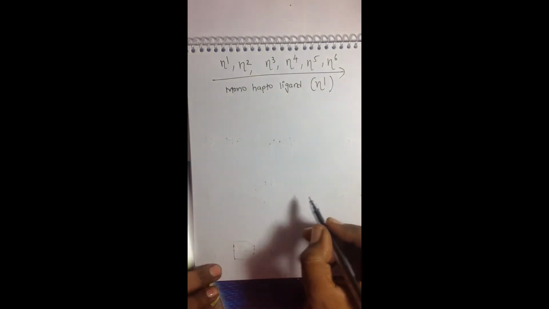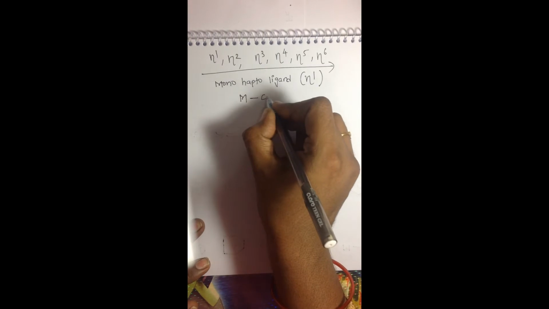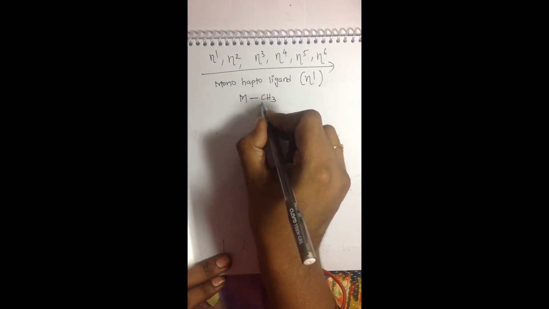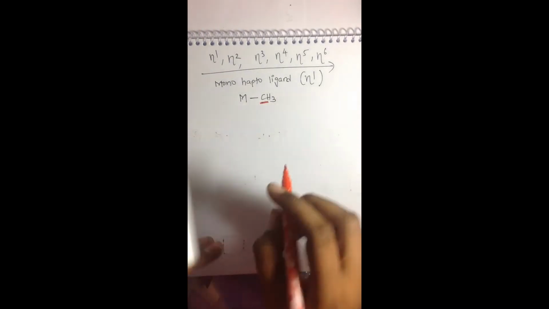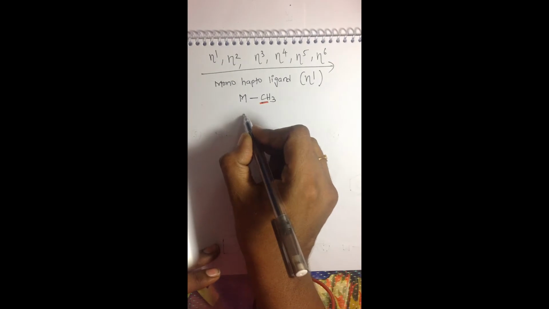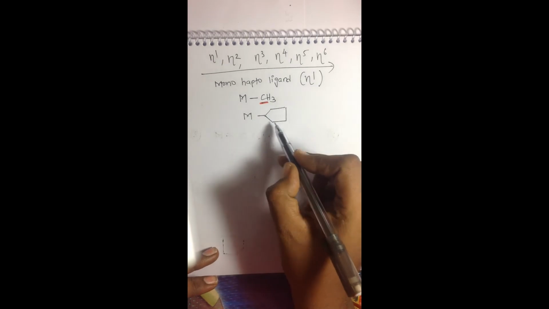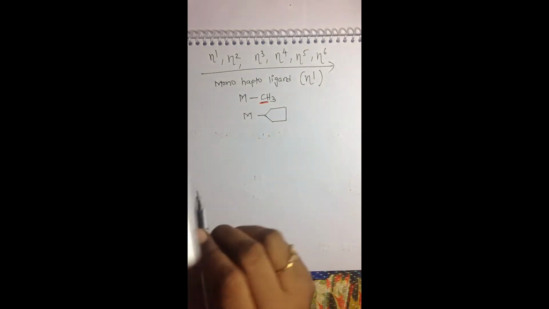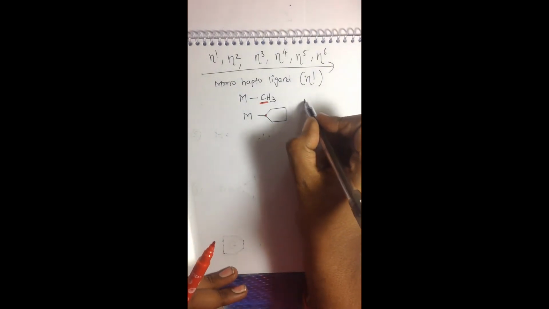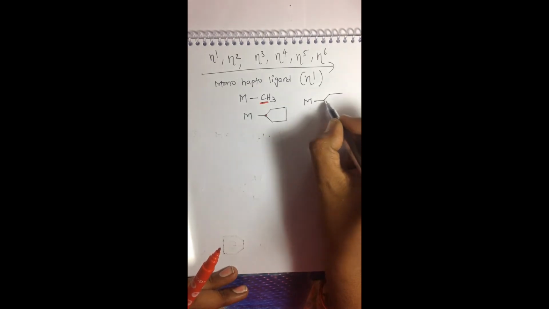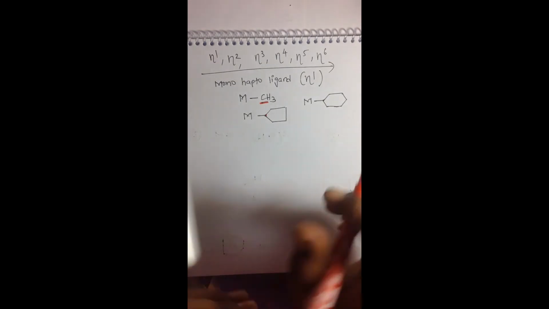For monohapto ligands, the value is eta 1. The metal is attached to one carbon atom of the ligand. In the same way, in a cyclopentane compound the metal is attached to one carbon atom, and in a 6-membered ring the metal is attached to one carbon atom.